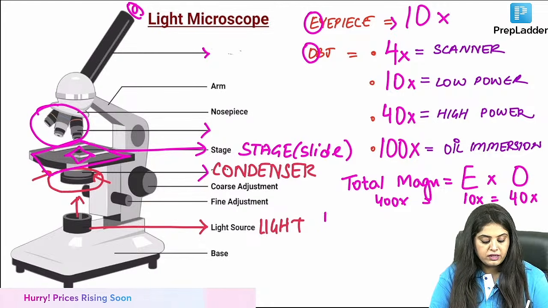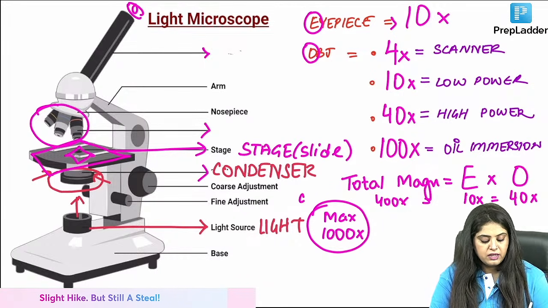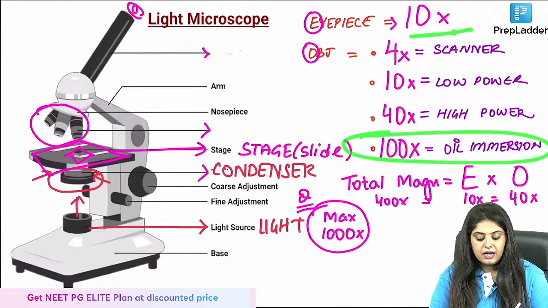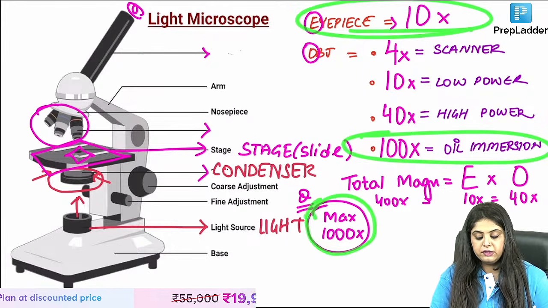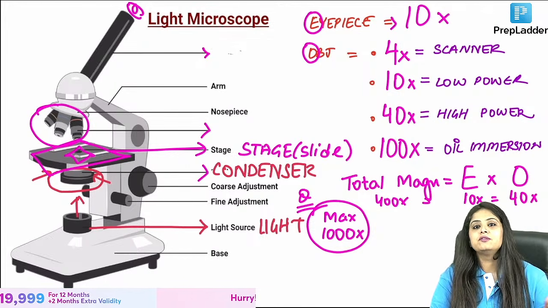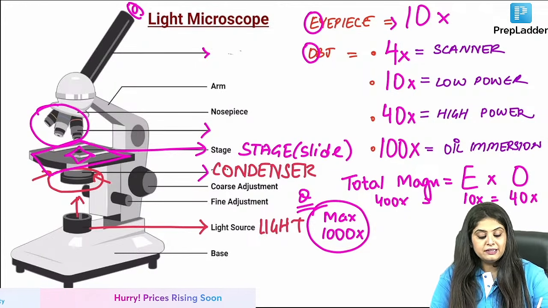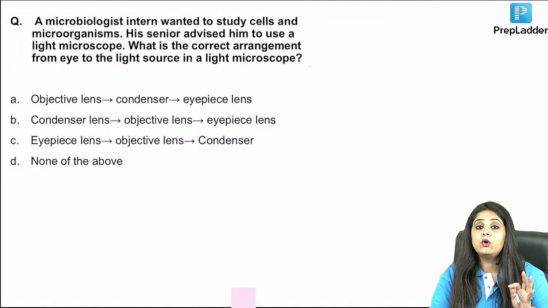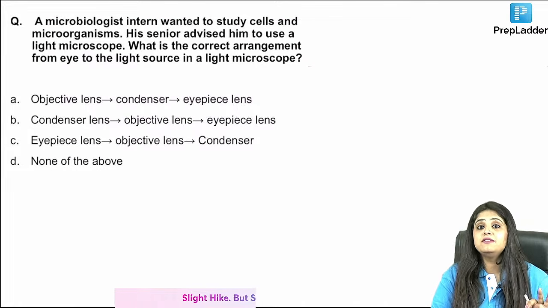But if I ask you what is the maximum magnification, that question everyone has memorized. Maximum magnification is 1000x because maximum objective is 100. 100 multiplied by 10 is obviously going to be 1000. So this is, I think, a very run of the mill, repeatedly asked question which you know. This is basic light microscope. Solve all 3 PYQs which I've taught you in previous LRRs.